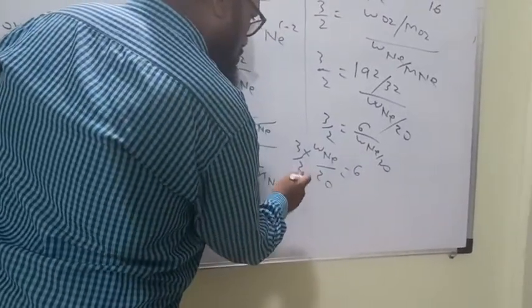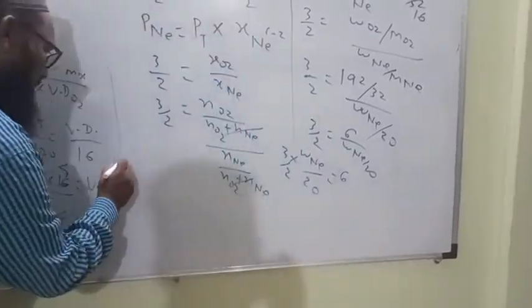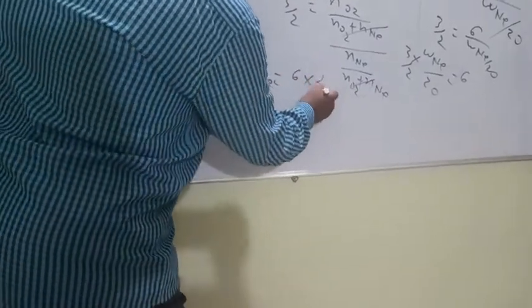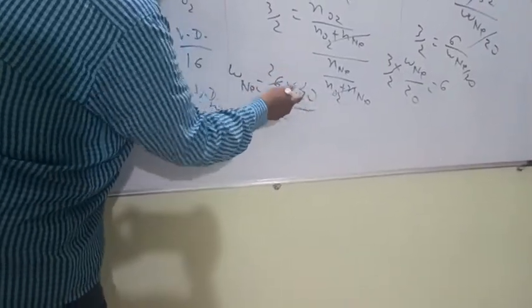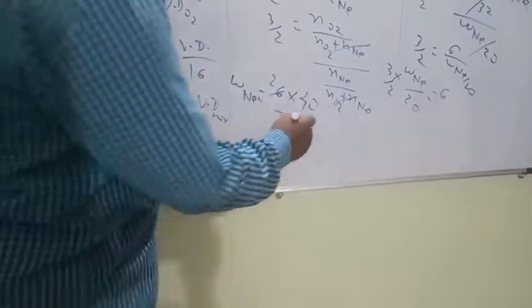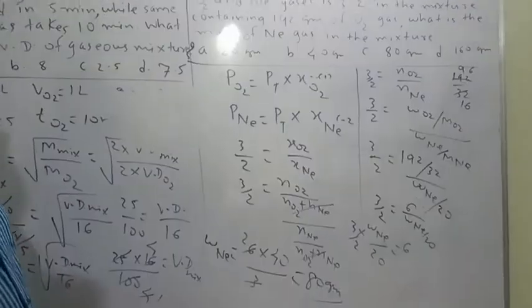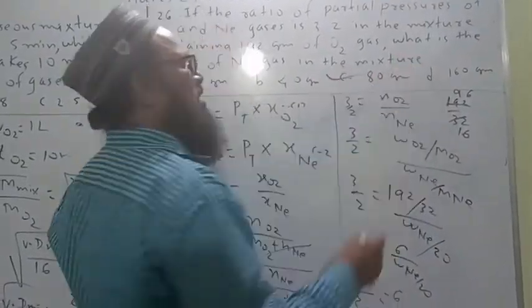Then 20 into 240, 3 comes here. Then weight of neon is equal to 6 into 40 upon 3, which is 40 into 2, 80 gram. 80 gram is the correct answer. 20, 40, 80, 160. C is the correct option.